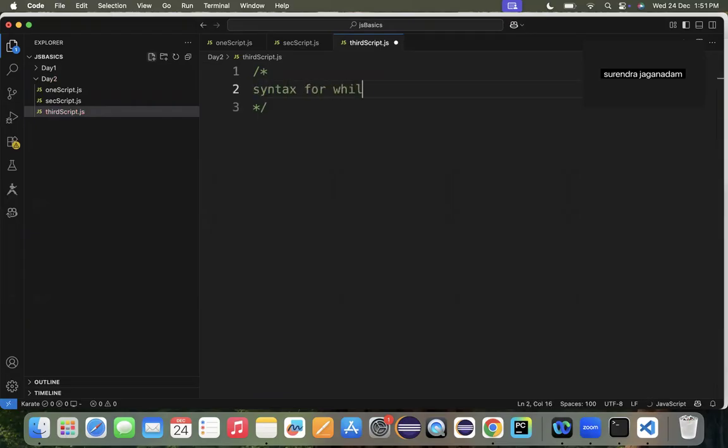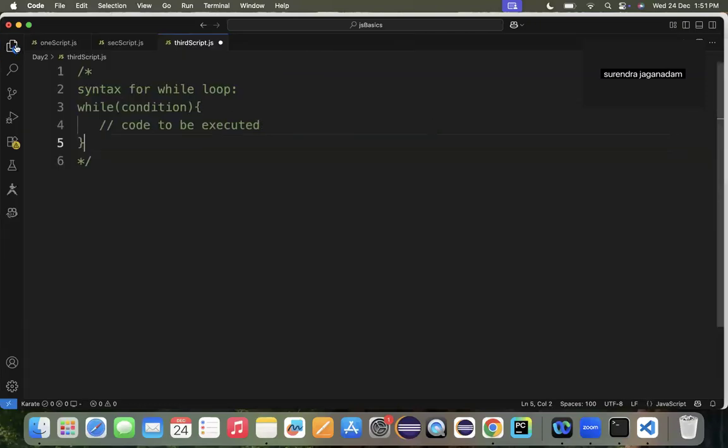Syntax for while loop. See, guys, one thing that you need to know here is, irrespective of the loops, the objective is one and the same: to perform a certain activity repeatedly. So here, the for loop is having a different syntax and the while loop is having a different syntax. For the while loop, you will specify the condition. If the condition outcome is true, then only this logic will execute.